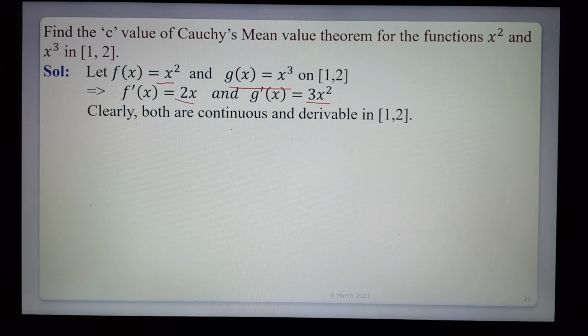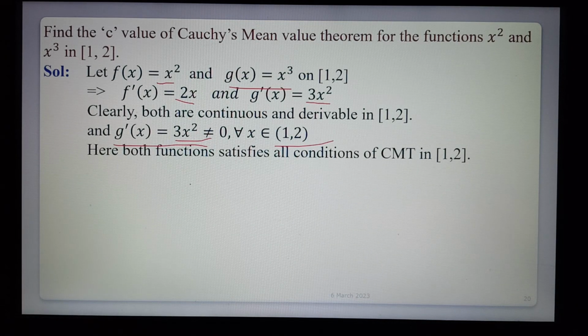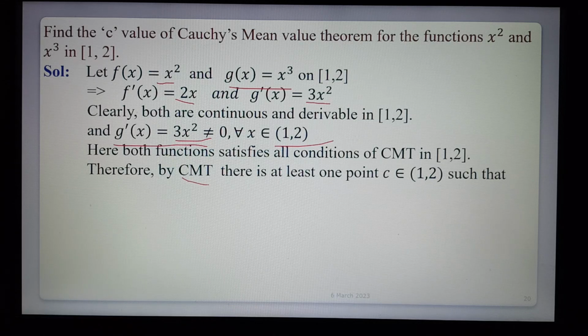Clearly both are continuous and differentiable in the closed interval (1, 2) because both are polynomials. g'(x) = 3x² is not equal to 0 in the interval (1, 2). So both functions satisfy all conditions of the mean value theorem. Therefore by Cauchy's mean value theorem there exists at least one point c belonging to (1, 2) such that f'(c)/g'(c) = (f(2) - f(1))/(g(2) - g(1)).